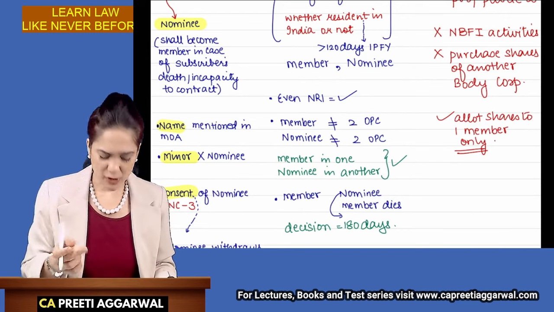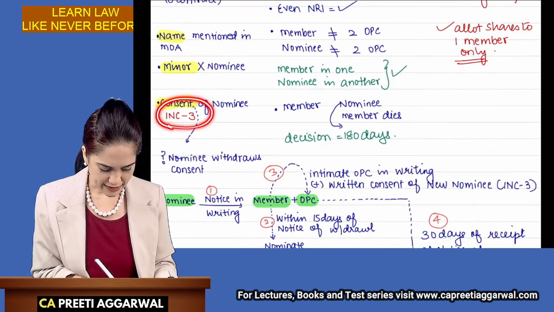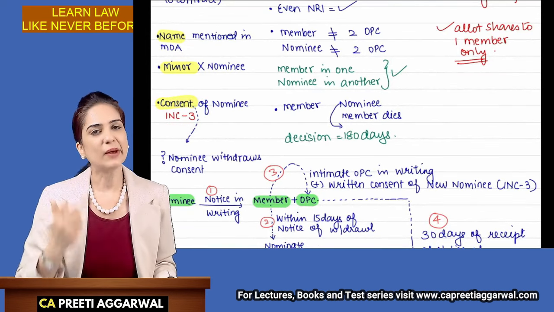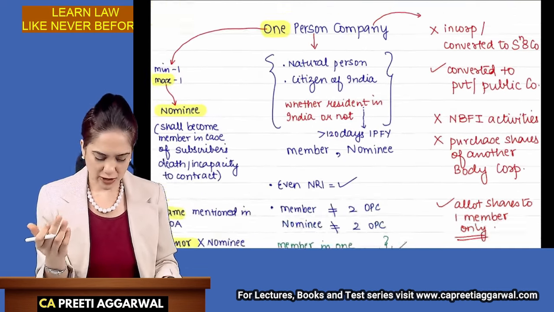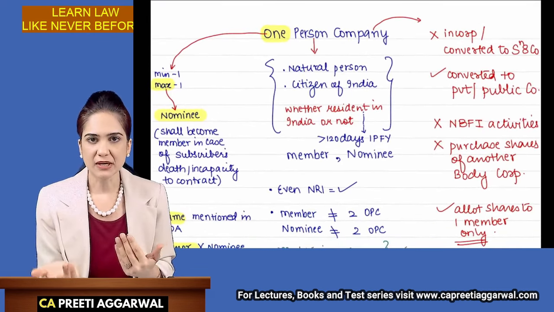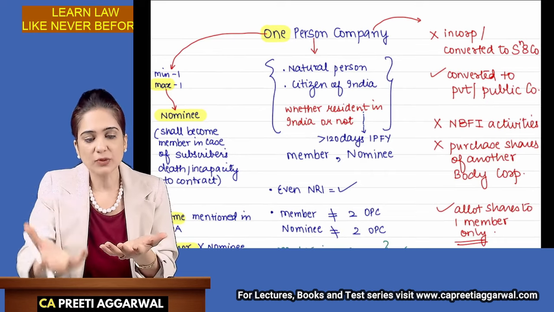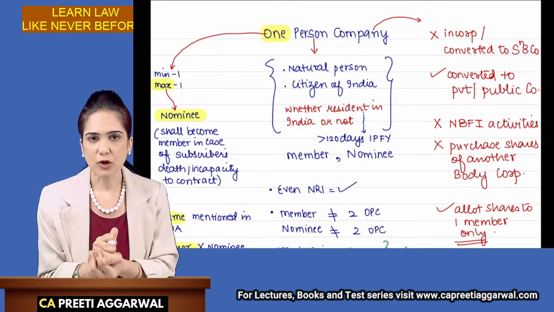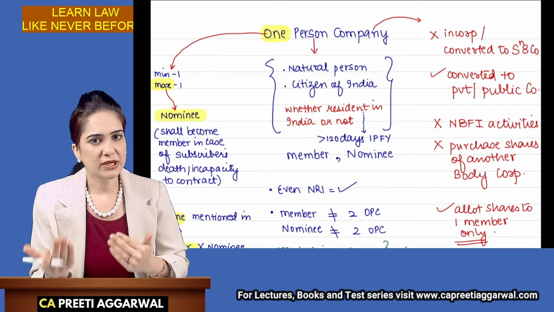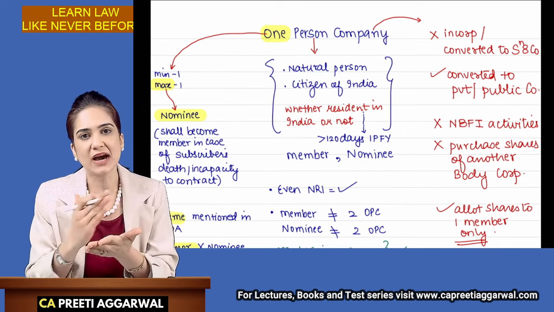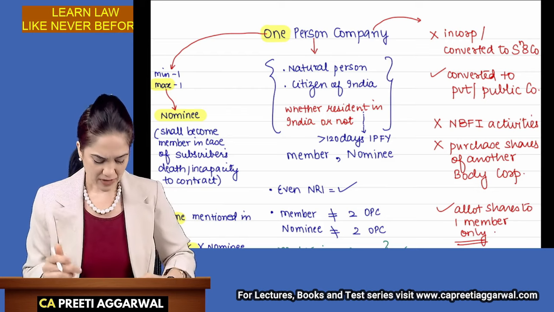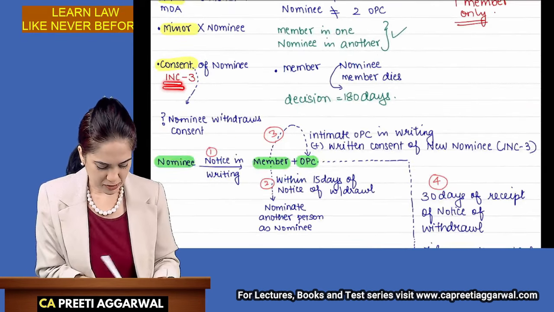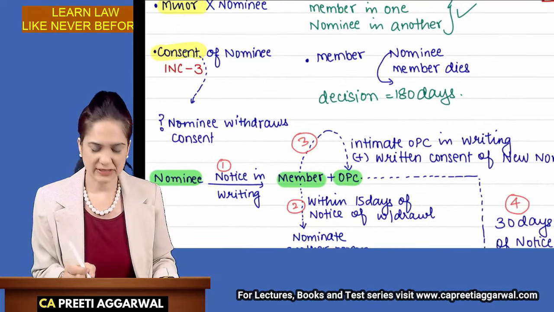That consent will be obtained from him in form INC 3. How will I remember the form names? This relates to incorporation. See, you are forming a one-person company. When you form a one-person company, you need to obtain the consent of that nominee. Because it is related to incorporation of OPC, it is INC. INC means that form indicates it is related to incorporation. So the purpose is mentioned in the form name itself.